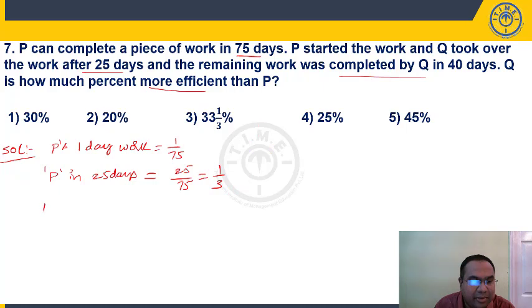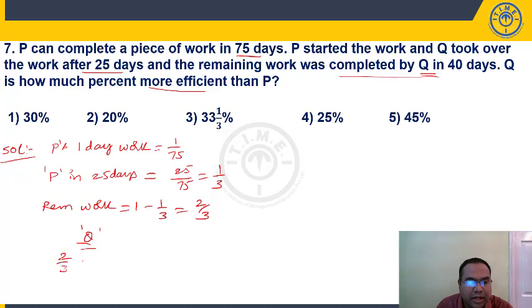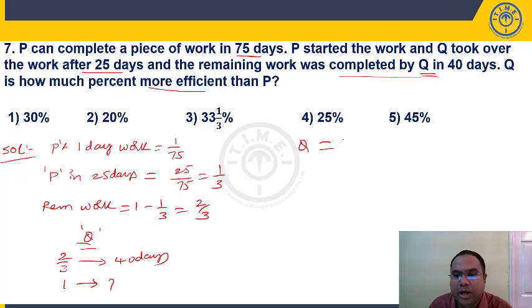Remaining work, right? So what is my remaining work? Total work is 1 unit. So P has done 1/3. The remaining is 2/3. So the remaining work was completed by Q in 40 days. See here, Q, 2/3 of the work is taking 40 days. One complete work he will take how many days? 2/3 of the work, 40 days. One complete work, how many days? So Q will take 120/2. If we simplify, 60 days.